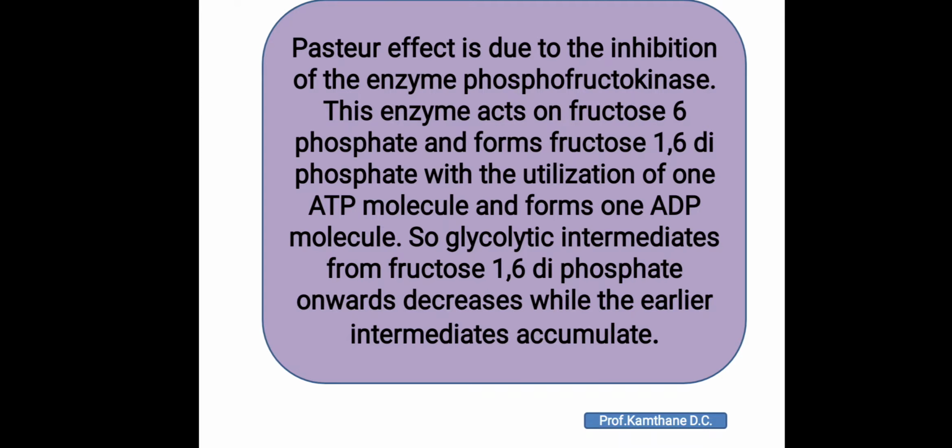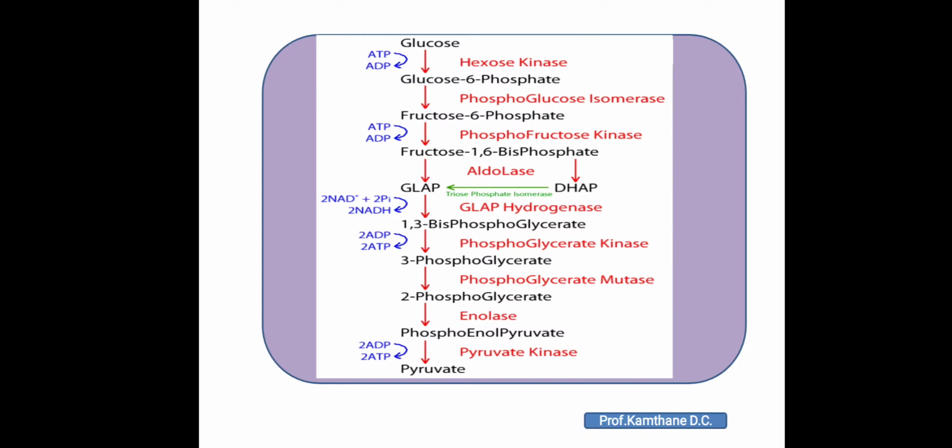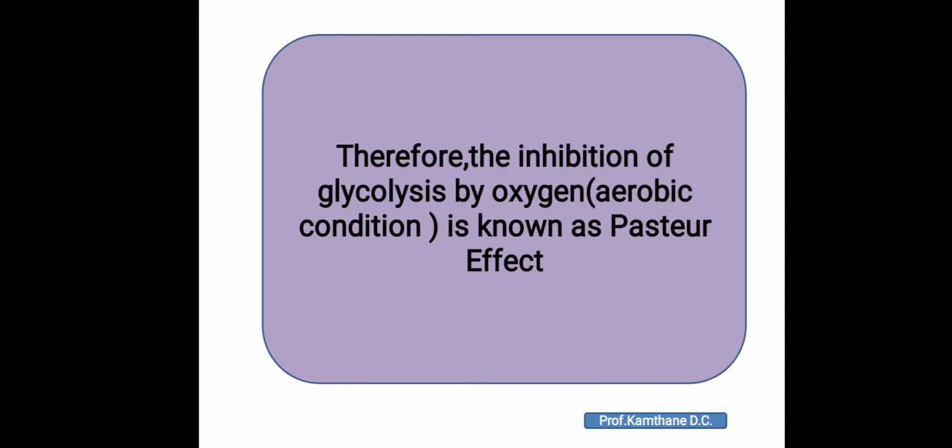This Pasteur effect is due to the inhibition of the phosphofructokinase enzyme. Due to that, fructose 1,6-bisphosphate and further intermediates are not produced, and there is accumulation of fructose 6-phosphate. Therefore, the inhibition of glycolysis by oxygen, that is, aerobic condition, is known as the Pasteur effect.